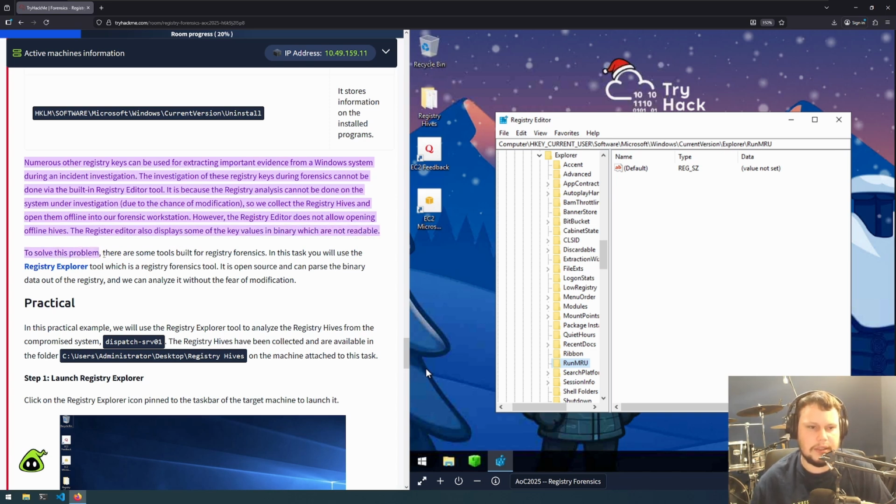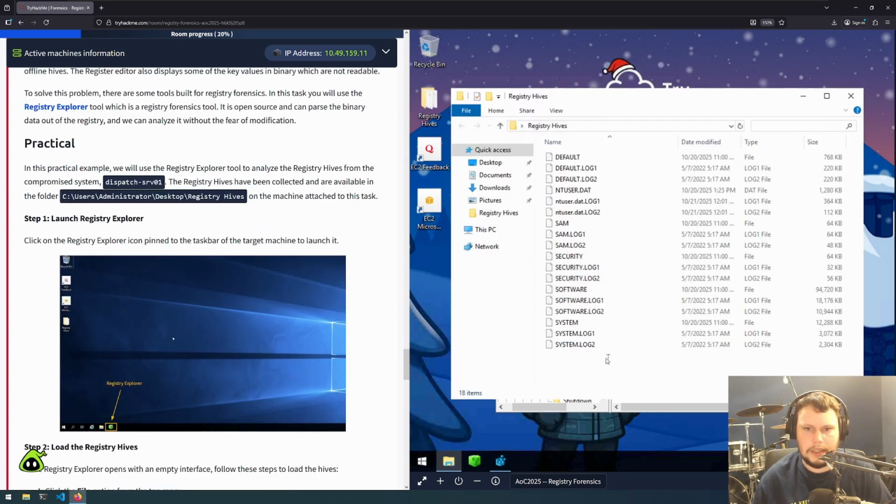So to solve this, there are some tools built for Registry Forensics, and in this task you'll use the Registry Explorer tool, which is a registry forensics tool. It is open source and can parse the binary data out of the registry. You can analyze it without the fear of modification. So on our desktop we have the registry hives directory, which we can open up, and we have all the different registry hives here. We now need to launch the Registry Explorer tool, which is the green icon in the taskbar.